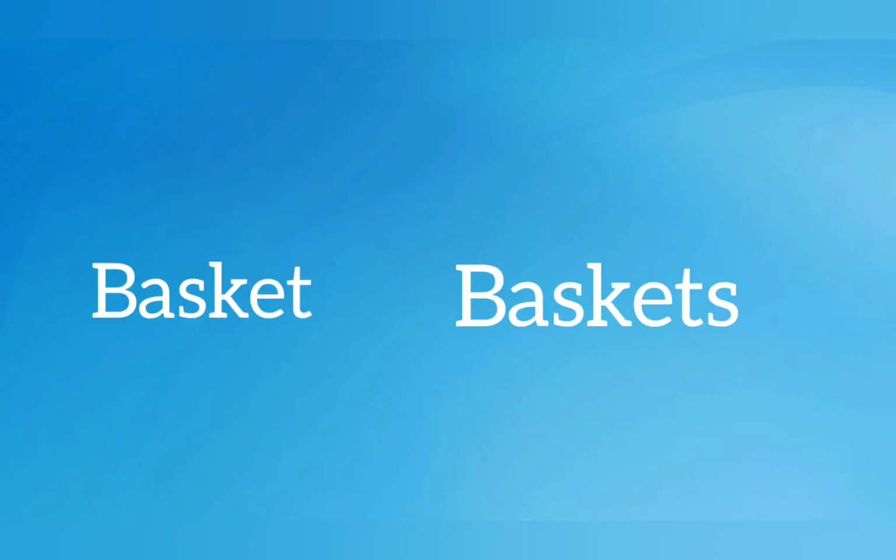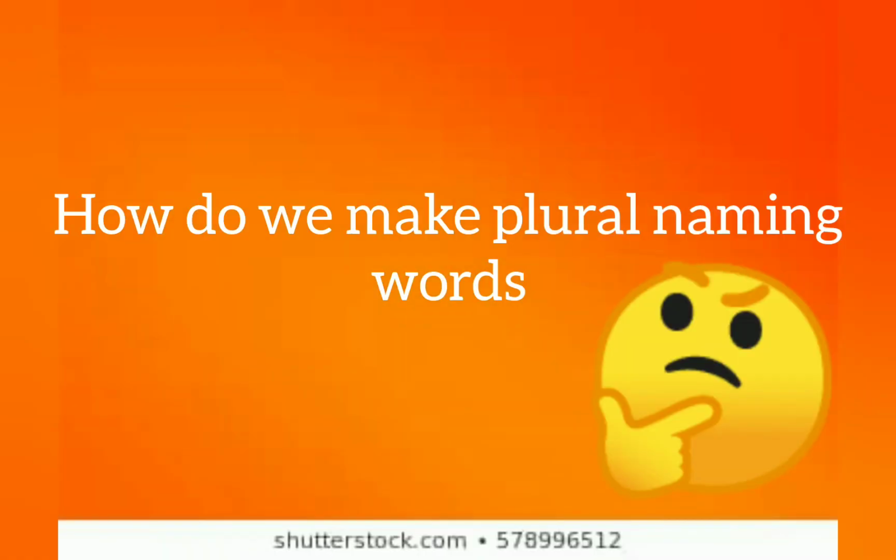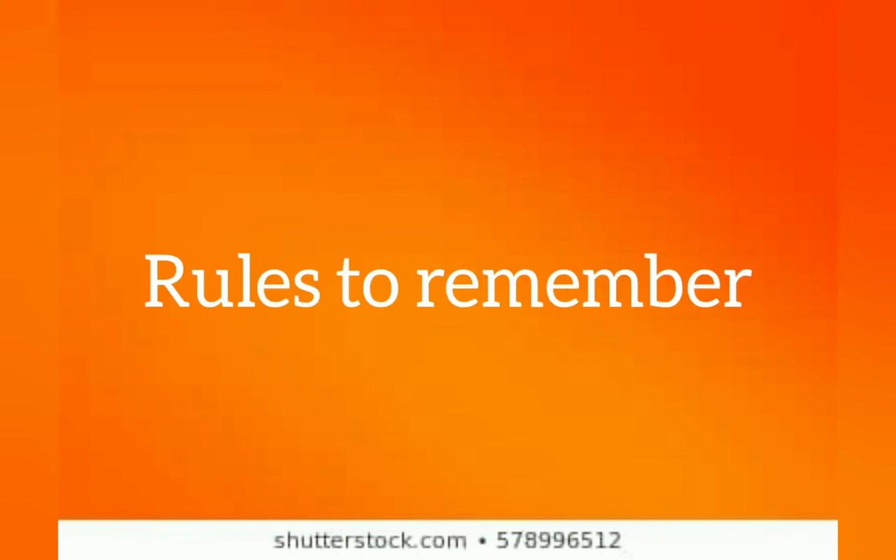And then basket. If you have one basket, that is basket. But if you have more than one, it becomes baskets. Okay, cup, cups, parrot, parrots. So how do we make plural naming word? Singular naming words can be made plural naming words in different ways. There are certain rules to make singular naming word into a plural naming word. So let us start one by one.